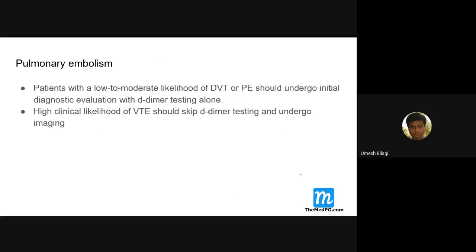Now the diagnostic approach. A patient with a low to moderate likelihood of DVT or pulmonary embolism should undergo initial diagnostic evaluation with D-dimer testing alone. What does it mean?